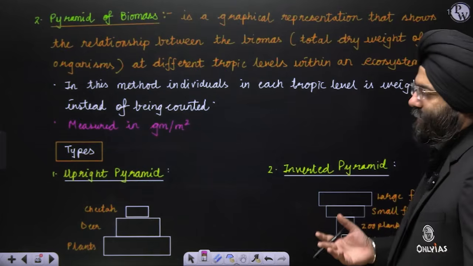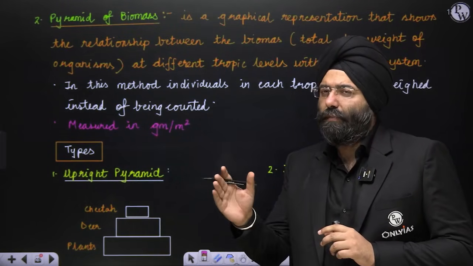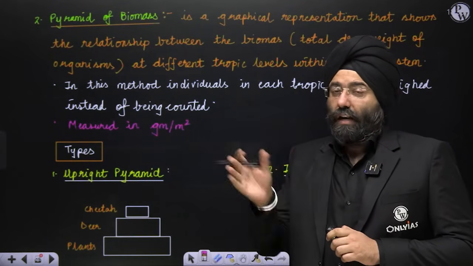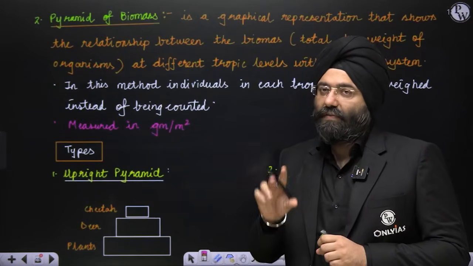Pyramid of biomass. Now please remember, first was a pyramid of number, where in the concept of number I was counting the number of organisms at each trophic level. Now over here I am going to weigh them. Weigh them. That is very, very important here.